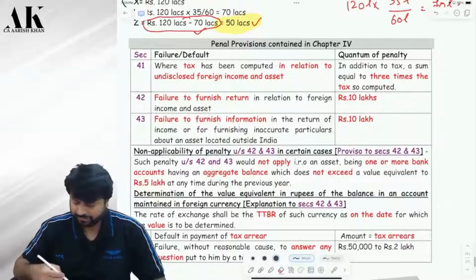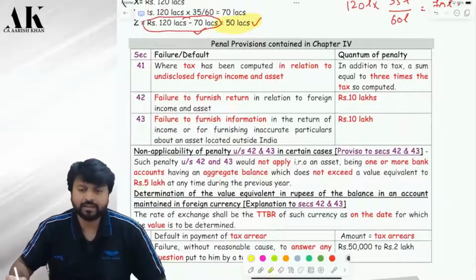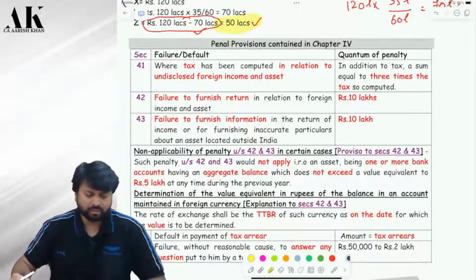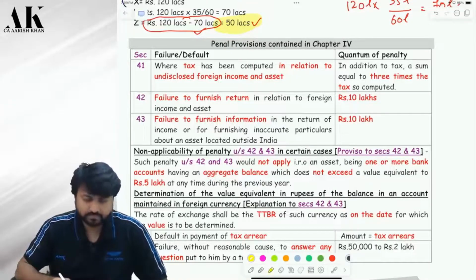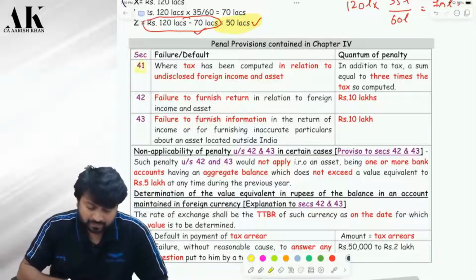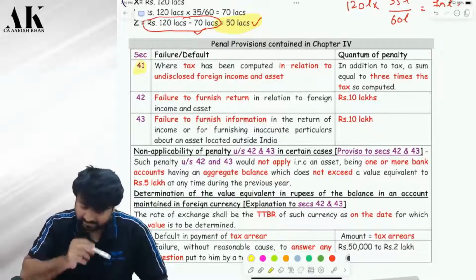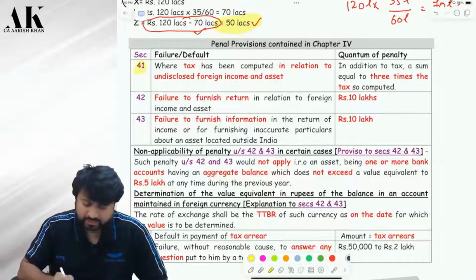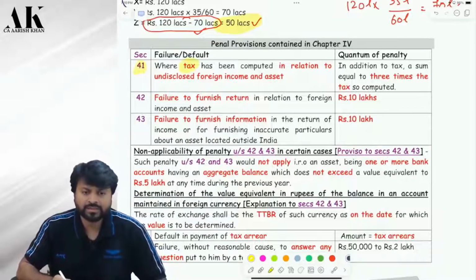Now let's come to the penal provisions of the black money law. You have to be active with me and listen carefully. What are the penalties imposed under the black money law? I am saying one by one. First of all, section 41, where the tax has been computed in relation to undisclosed foreign income and asset.